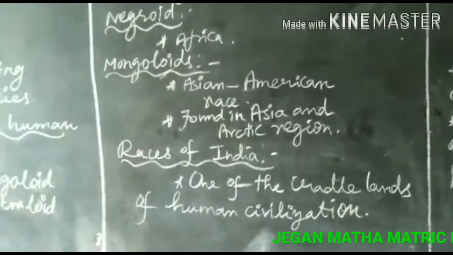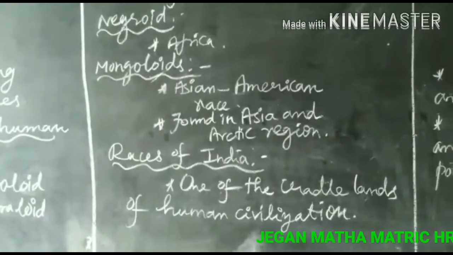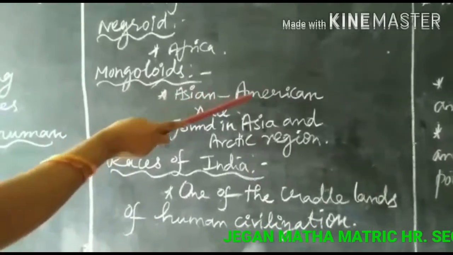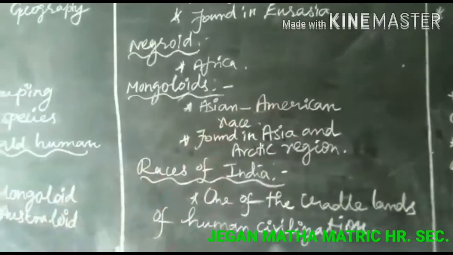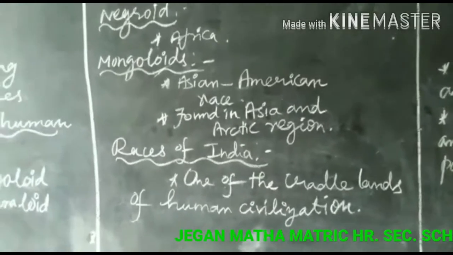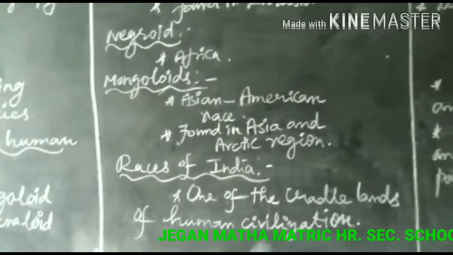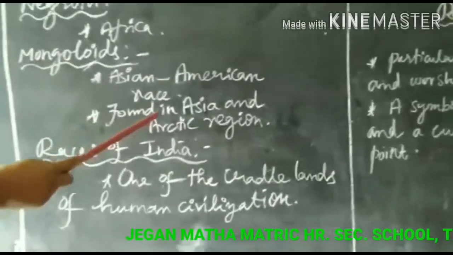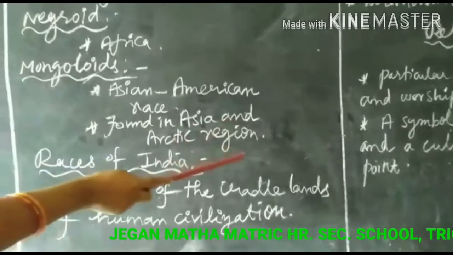Mongoloid. The Mongoloid race is commonly known as the Asian American race. Mongoloids have light yellow or brown skin, straight hair, a flat face, a broad head and a medium nose. Such peoples are found in Asia and the Arctic region.